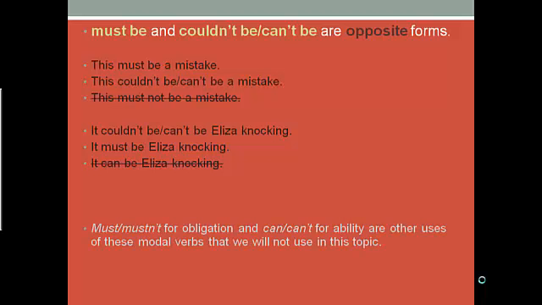Must and mustn't for obligation and can't for ability are other uses of these modal verbs that we will not use in this topic.